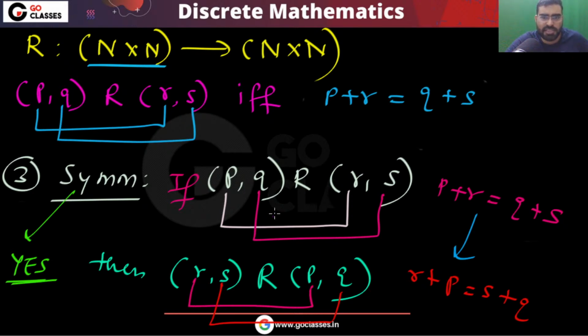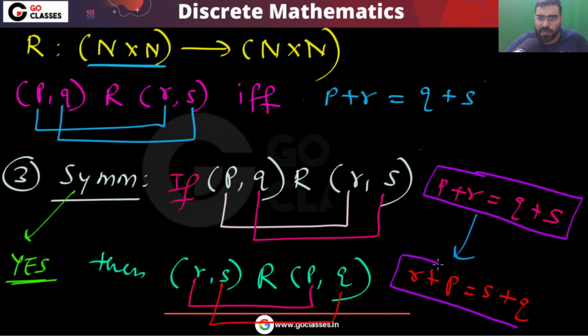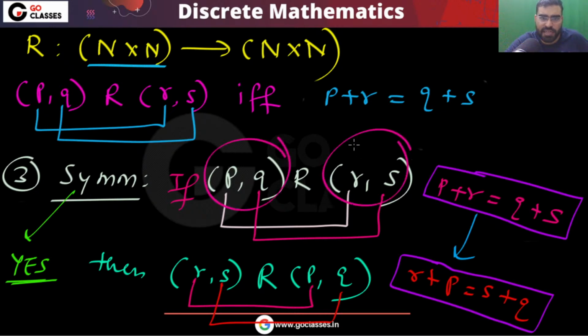Very simple. If PQ is related to RS, then if P plus R is equal to Q plus S, then definitely R plus P equals S plus Q. So if this element is related to this element, then definitely the R comma S element will be related to the P comma Q element. So this is the symmetric property.